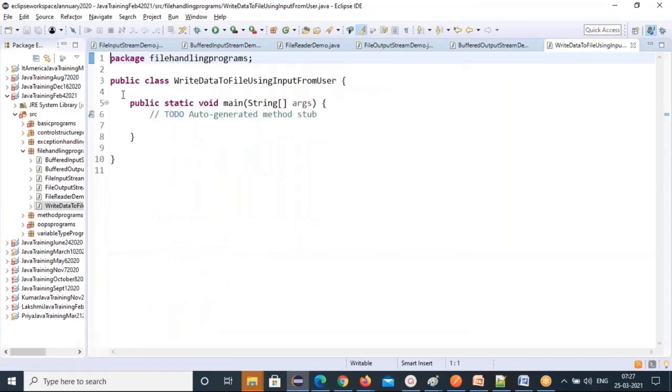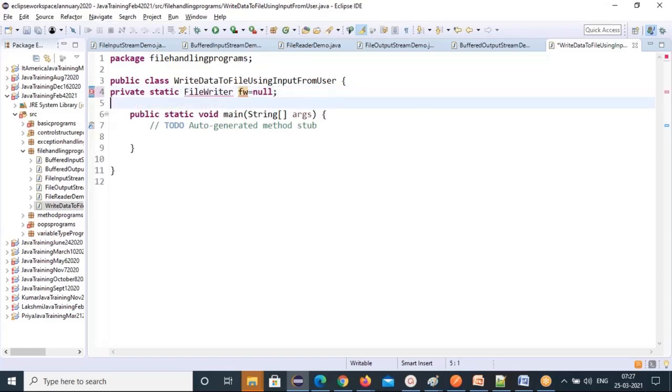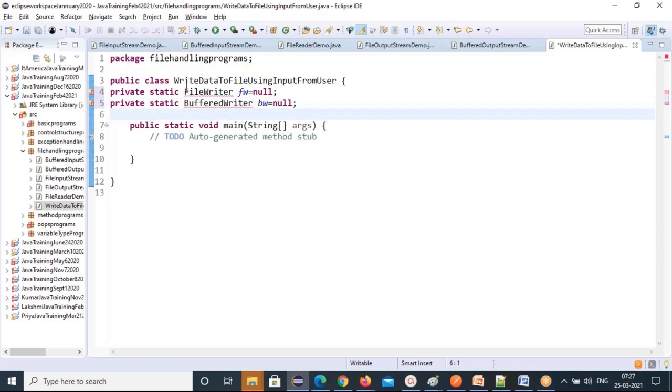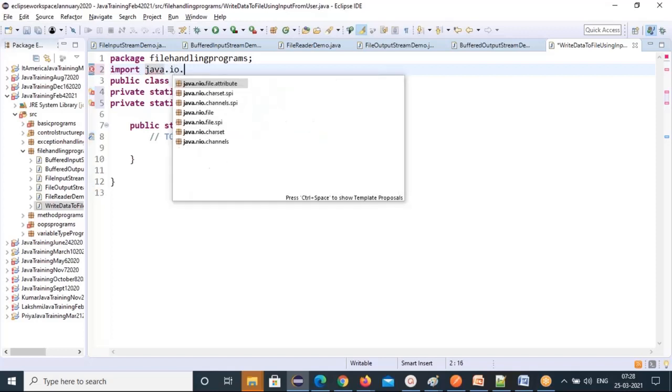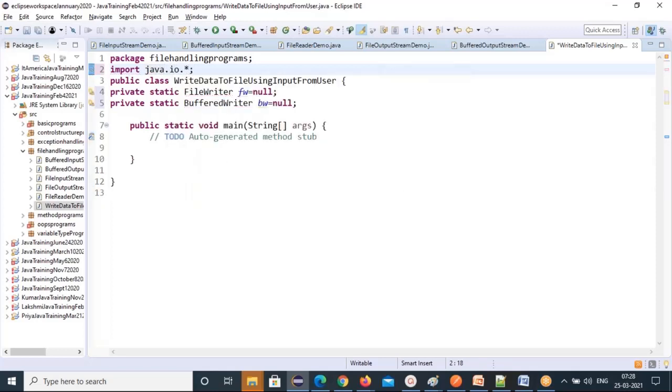For this I need a few classes: private static FileWriter fw equal to null. Then I need private static BufferedWriter bw equal to null. These are the two classes I need, and I'll just do import java.io.*, so you don't need to import each one by one.